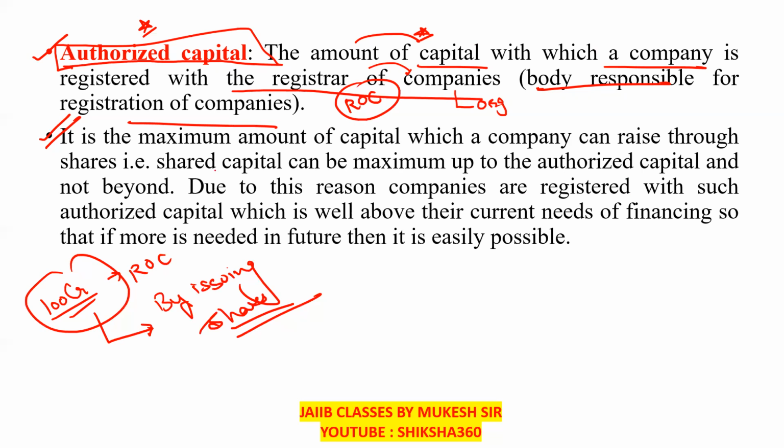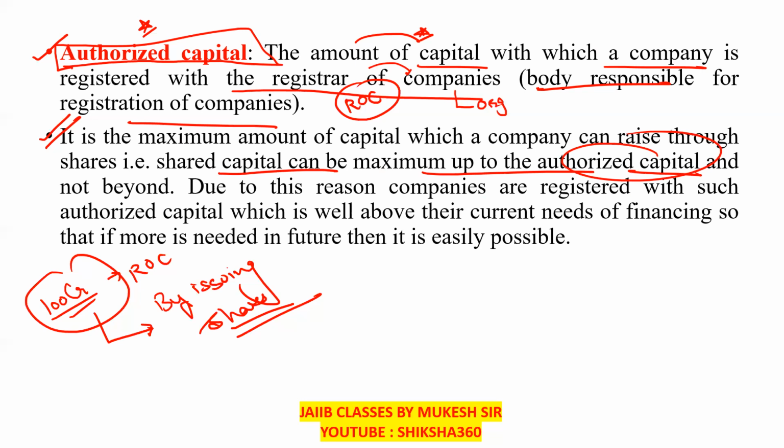Share capital can be maximum up to the authorized capital and not beyond that.